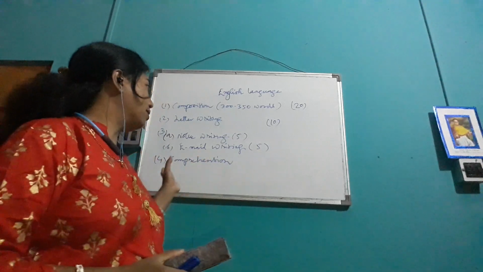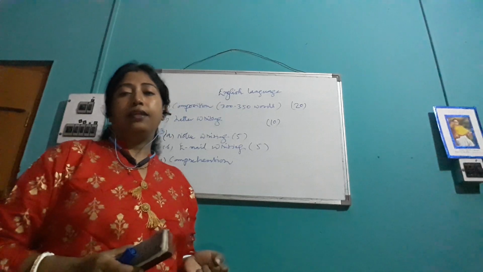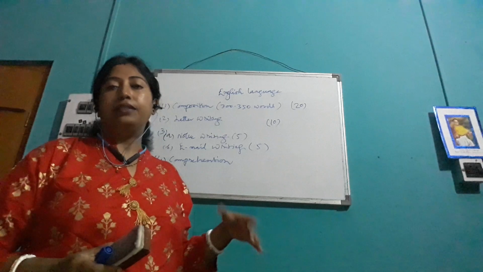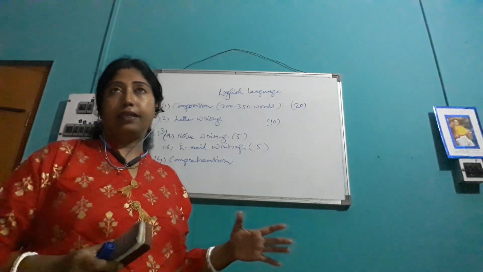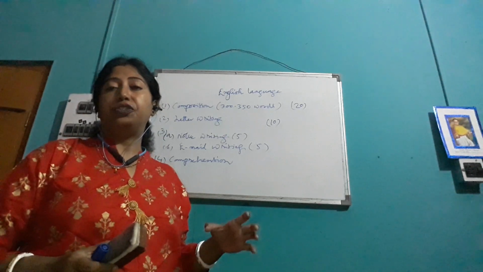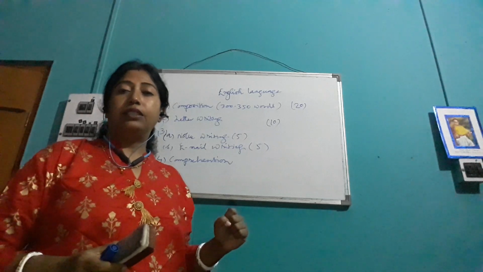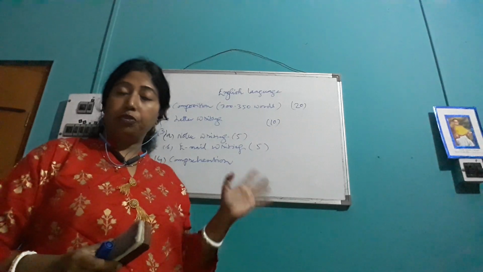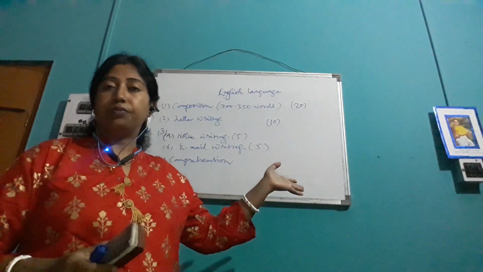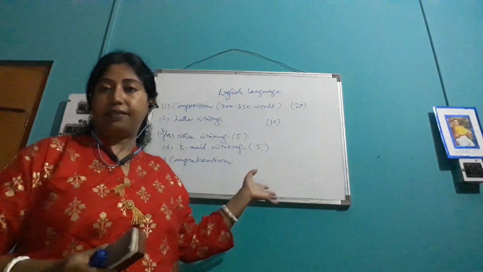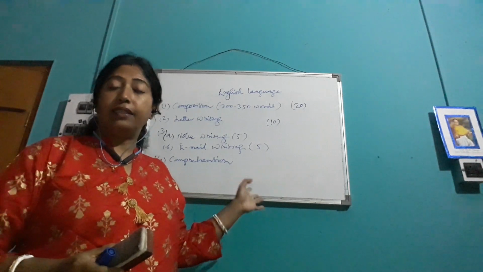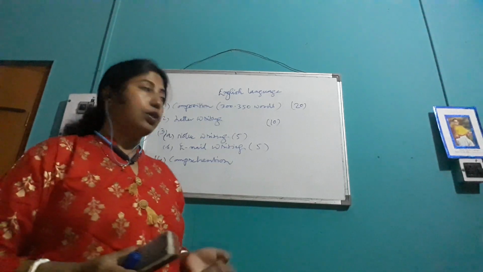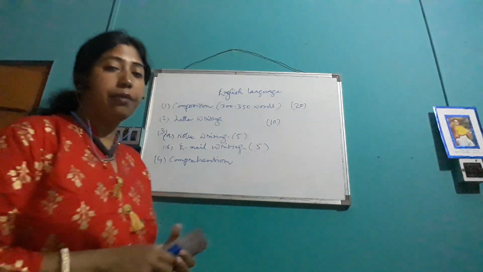Then one unseen prose passage will be given, and you have to answer it in various ways. The teacher will see your comprehension, your understanding power, how far you can grasp the meaning of that passage. So don't copy and paste the answers from the passage. Write the implied meaning in your own words. Try to give the answers that way. So comprehension is over. Then what is question number 5?